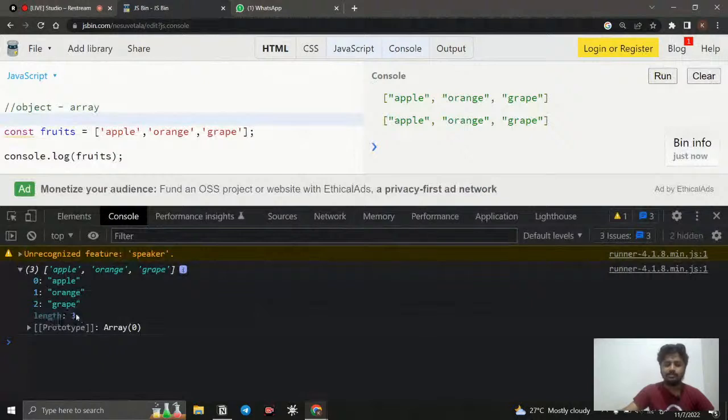So what does this mean? This is the count of how many items there are, like 1, 2, 3. And you can see something else, 0, 1, 2. What does this mean? This is the index. The index is the space where the values get stored. By using this index, we can access each and every single value in an array. That is why we have these indexes.